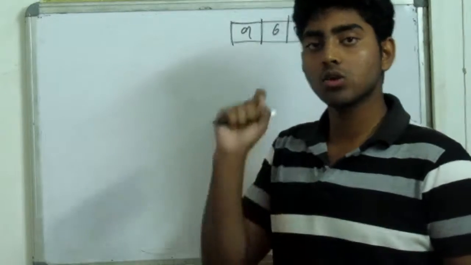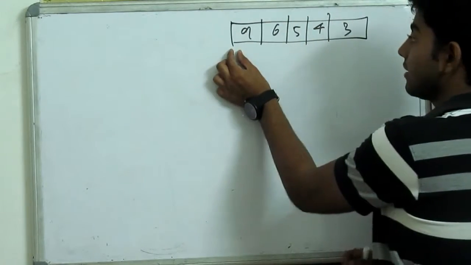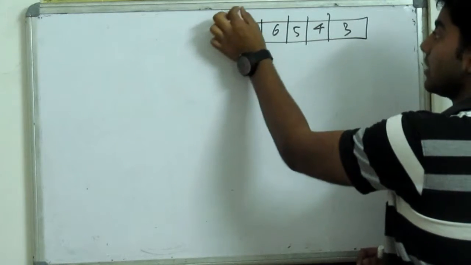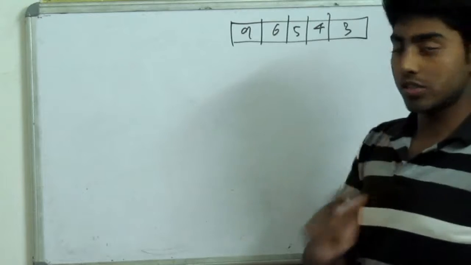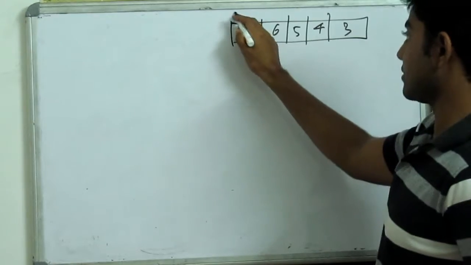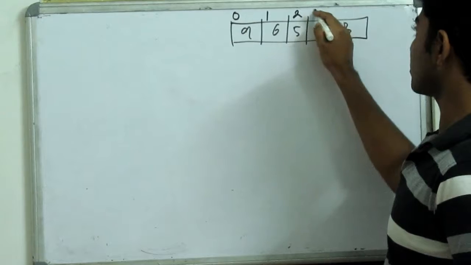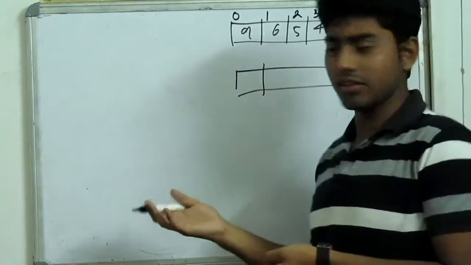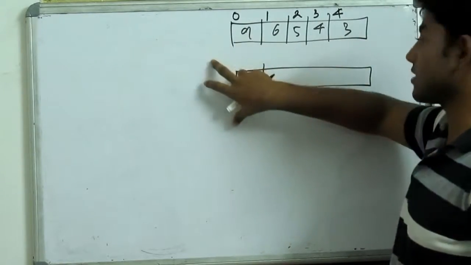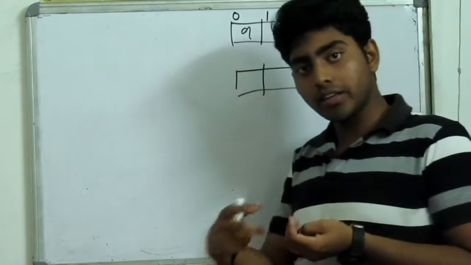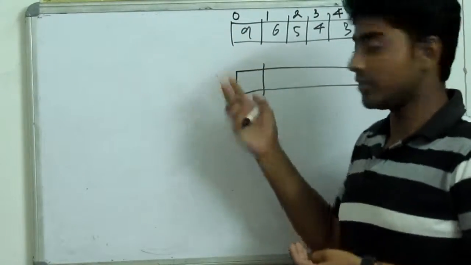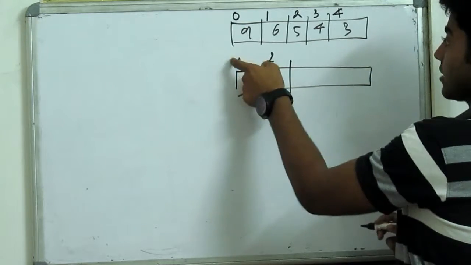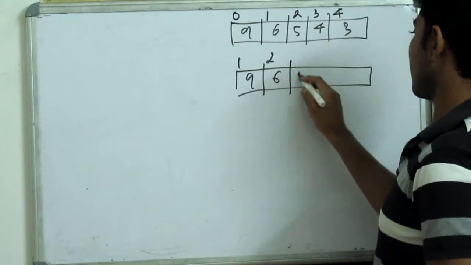Array indexing: that is, the index of the starting element of an array. There can be two possibilities. Either our array starts with 0, that is 0, 1, 2, 3, 4, or it can start with 1. Depending upon your implementation, you can go with any one of them. So if it is starting from index 1, then we shall have something like this.